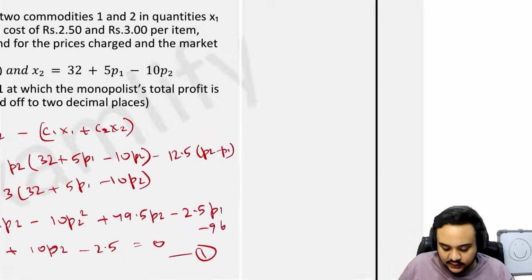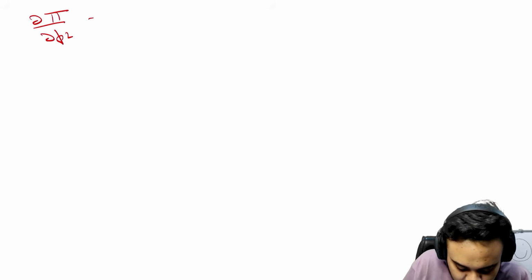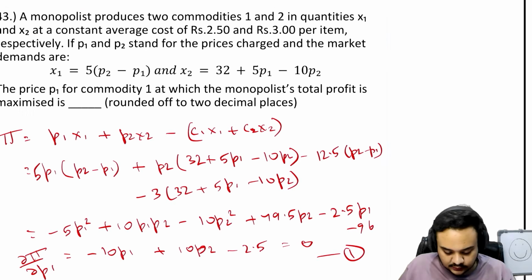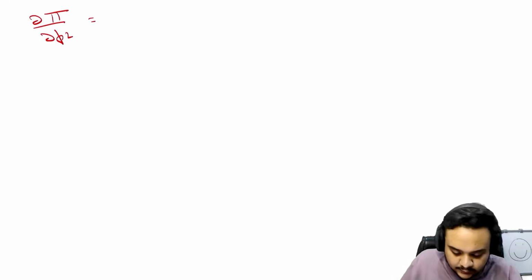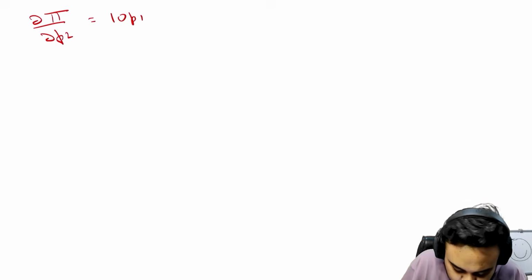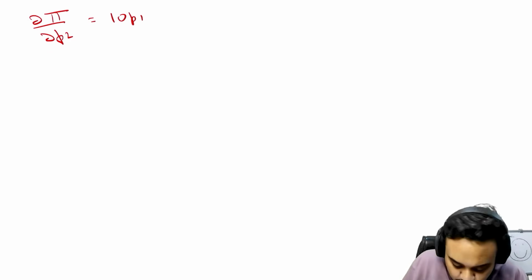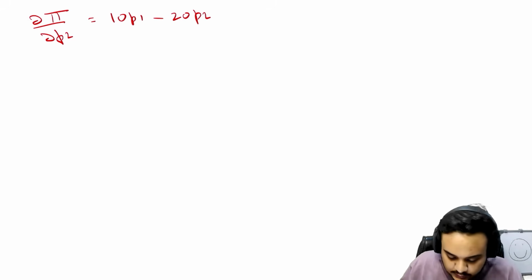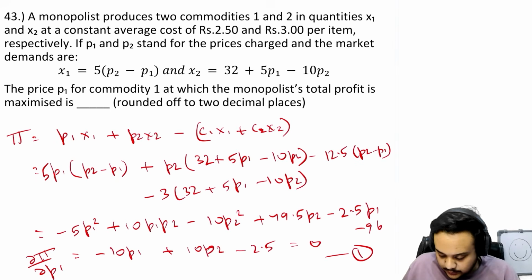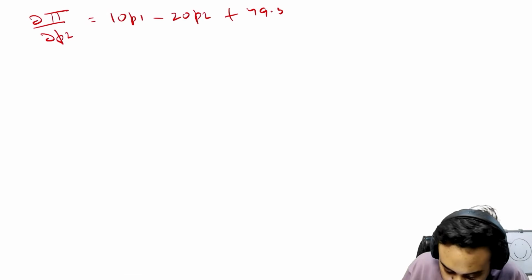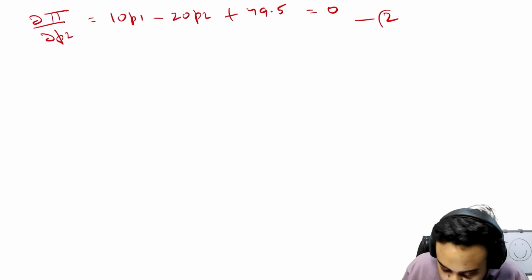Then we just have to take the partial derivative with respect to p2 as well. So, okay, what was our equation? For p2 it is going to be 10p1 minus 20p2. Then let's look for more p2 terms, plus 49.5 is equal to 0. This is going to be our second equation.